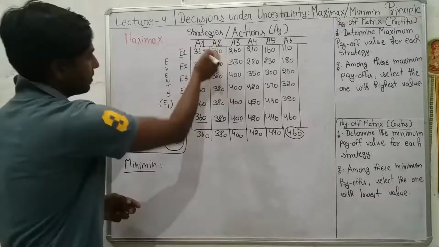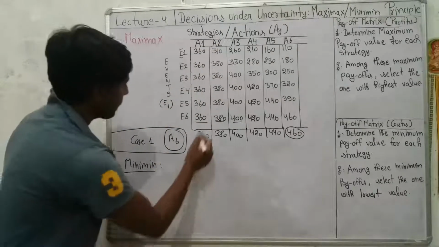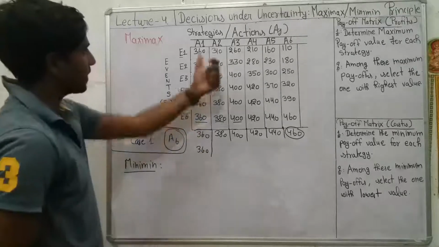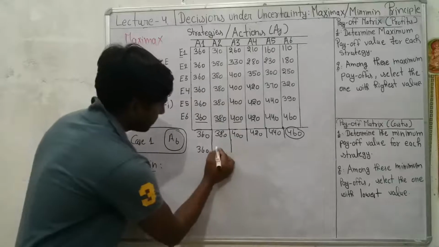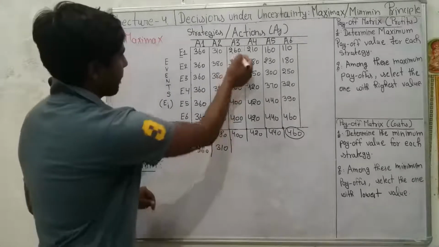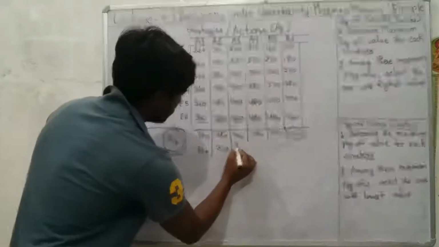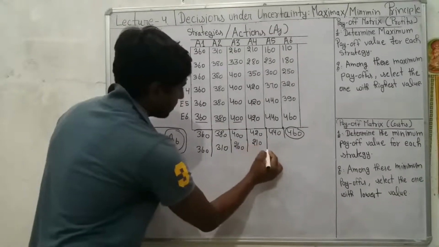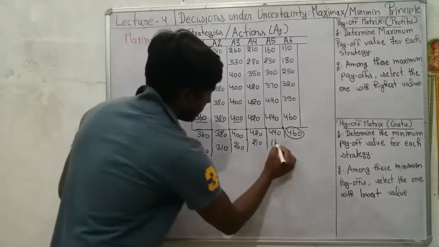For action 1 or strategy A1, the minimum value is 360. For action A2, the minimum value is 310. For A3, it is 260. For A4, it is 210. For A5, it is 160.